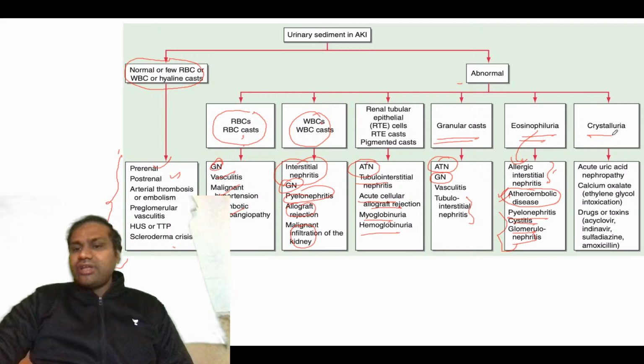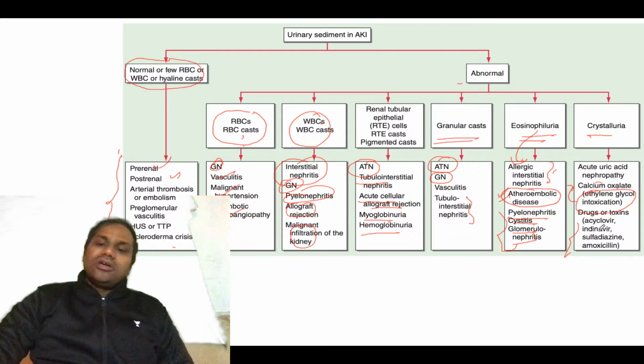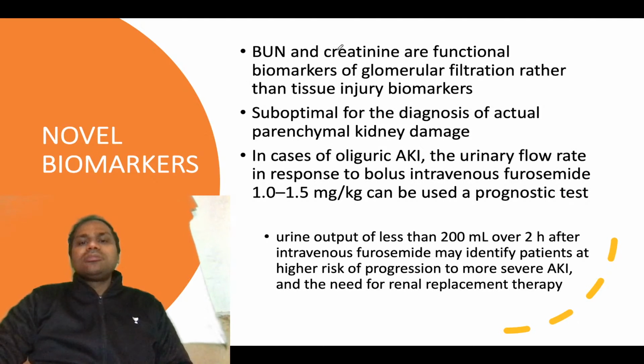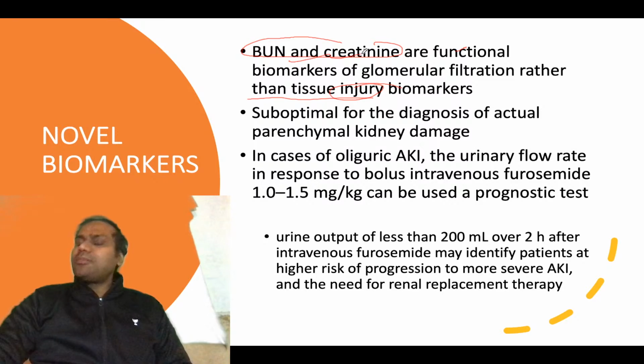And crystalluria: what you need to know is calcium oxalate, that is ethylene glycol intoxication. Basically this is because of oxalic acid, so calcium oxalate will be high in this case. Also acute uric acid nephropathy, and different drugs like acyclovir, sulfadiazine, amoxicillin, and indinavir can also cause crystalluria. But importantly, ethylene glycol, an exogenous nephrotoxic agent, is important. And you have different novel biomarkers. Remember, BUN and creatinine represent functional biomarkers of glomerular filtration. They are not biomarkers of injury but functional biomarkers.